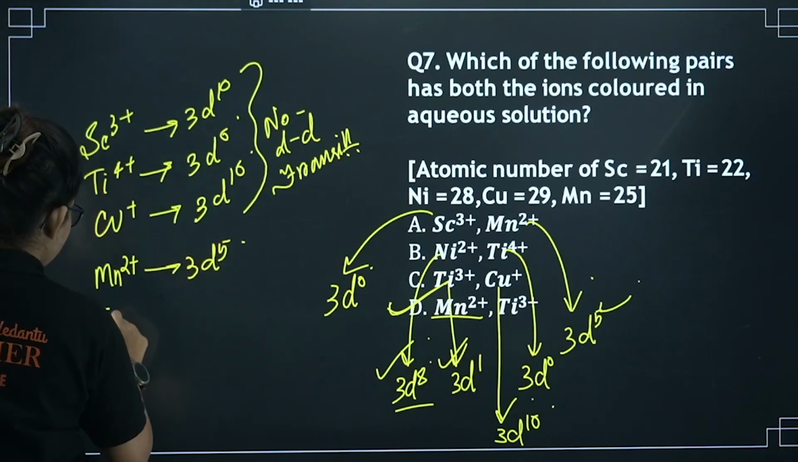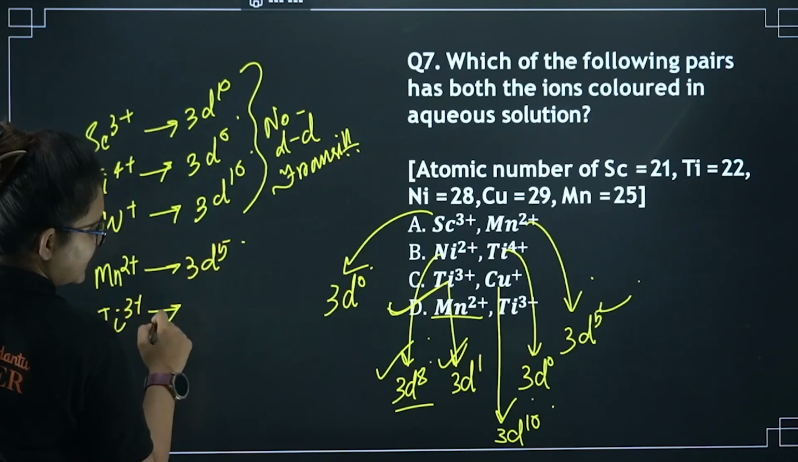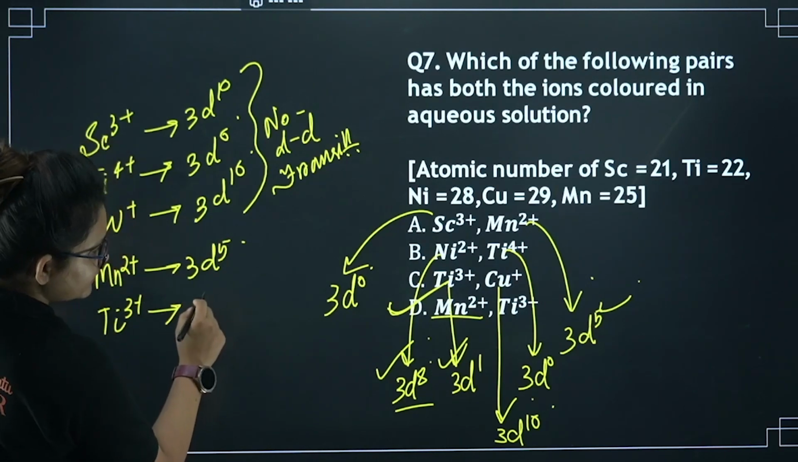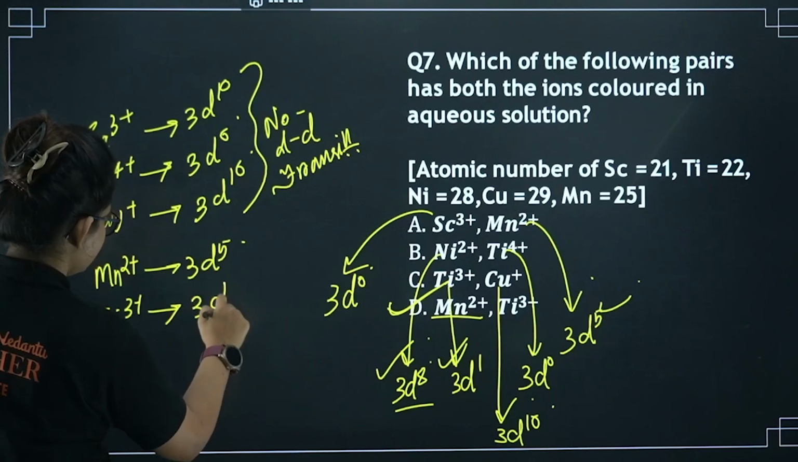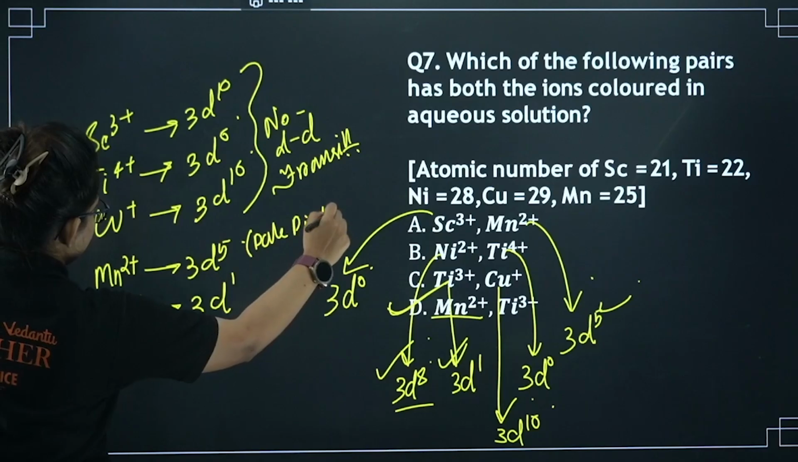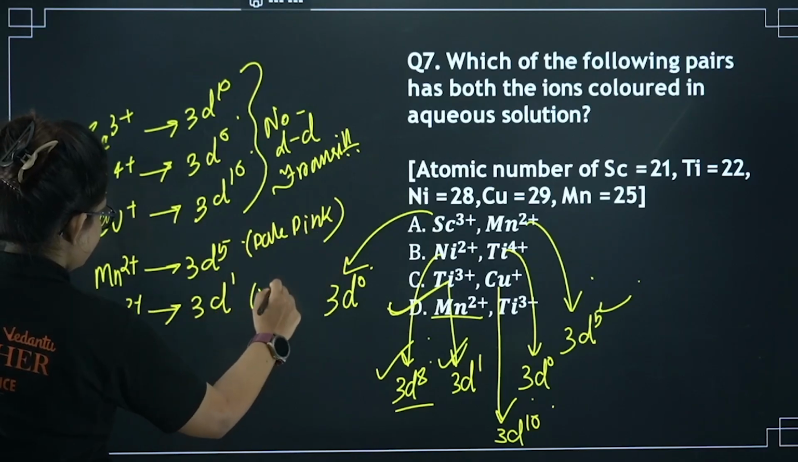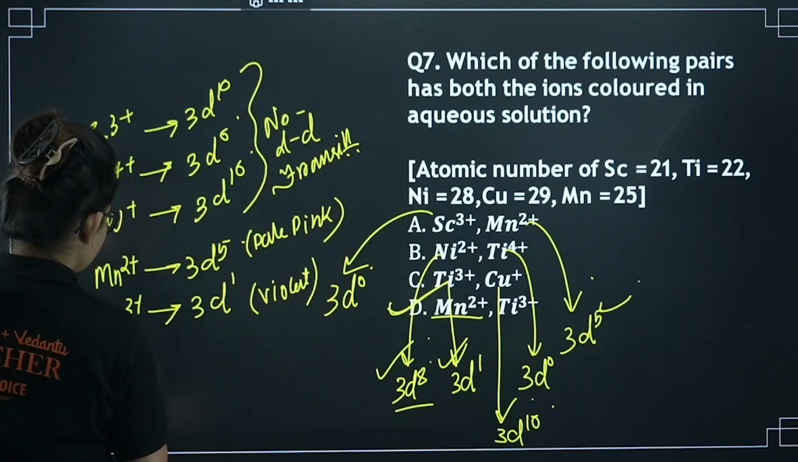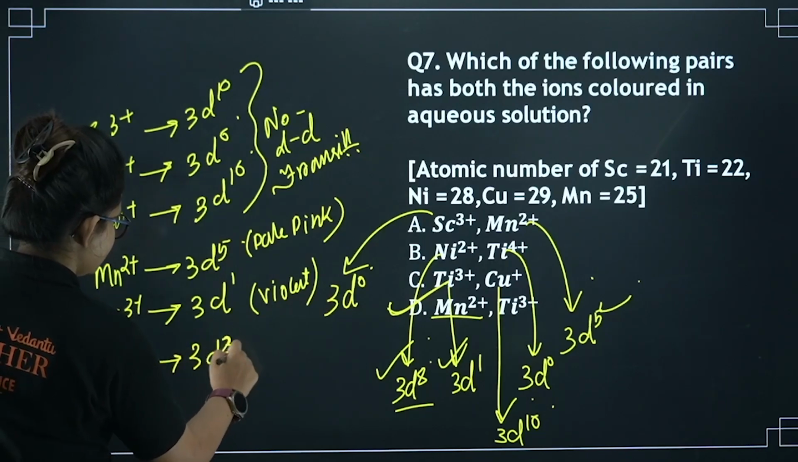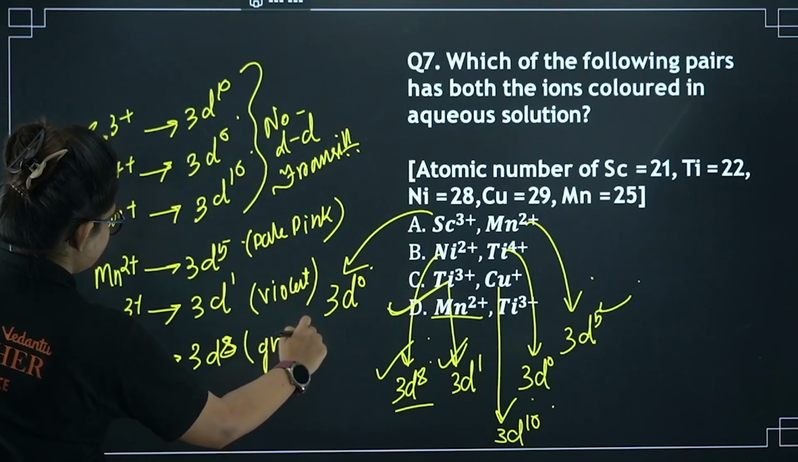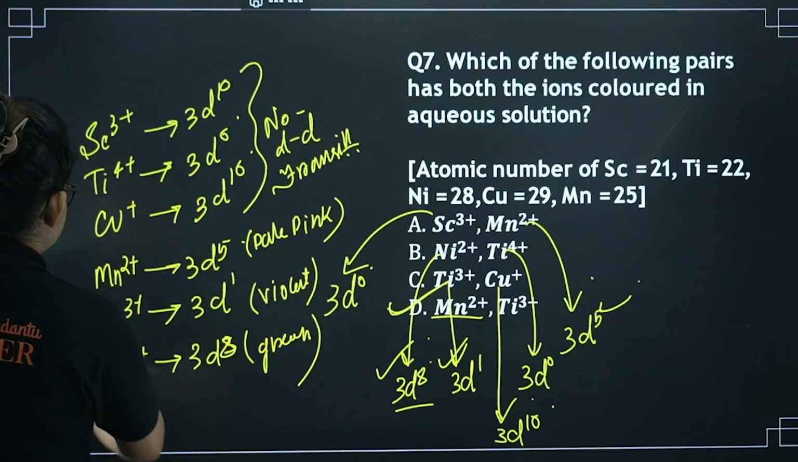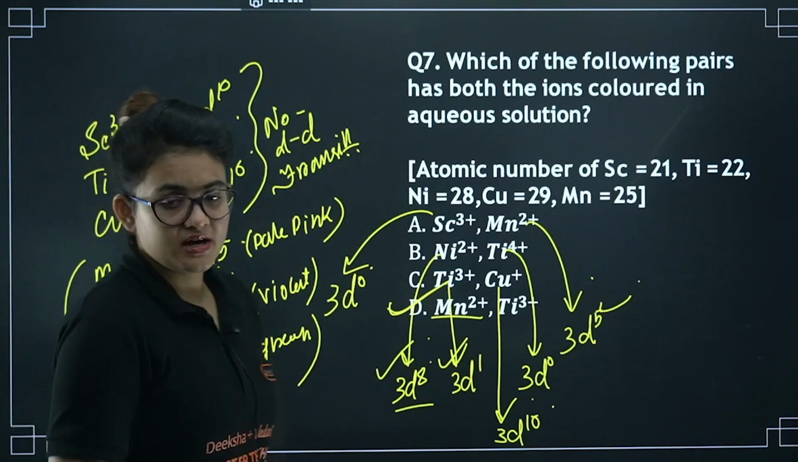If you look at Ti3+, that will give you some 3d1, right? This is pale pink. This is kind of violet. And if you just look at Ni2+ as well, that is also greenish. It is going to be 3d8. That is also green. So hence you can say that your correct answer is this two. I guess you understood this problem.